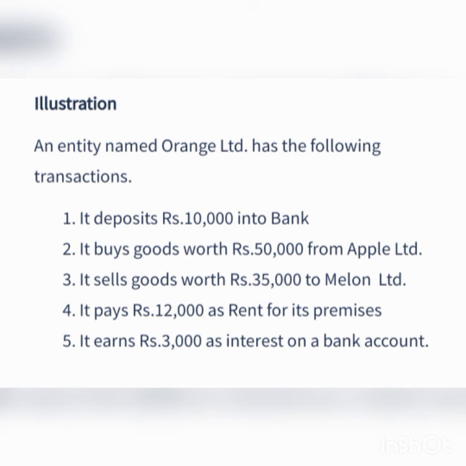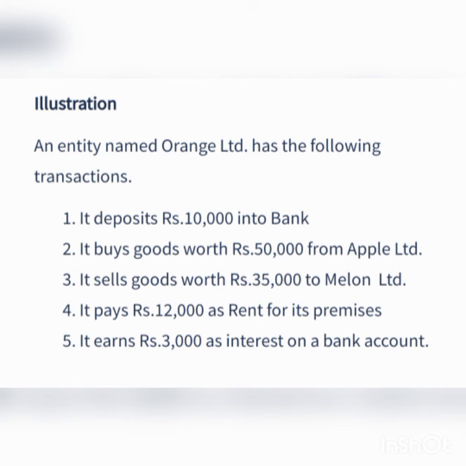Earns means received, interest received. The dual aspects are cash account and interest received account. The entry will be cash account debit to interest received account. Cash is a real account, so debit that account. Then interest received is an income for the company, so credit that account.